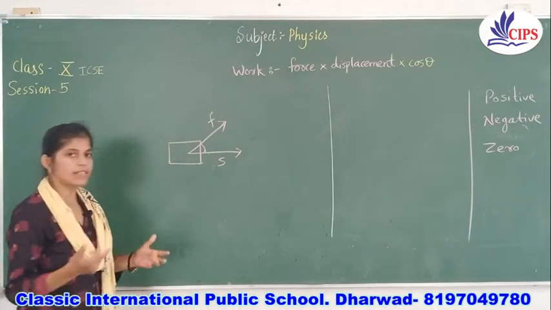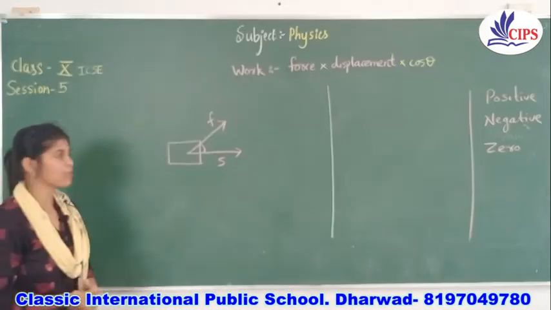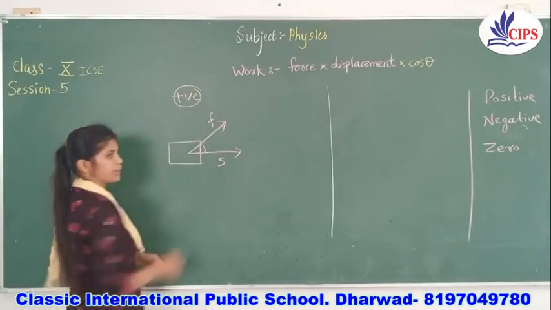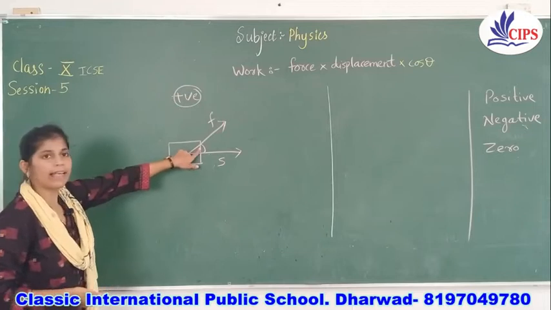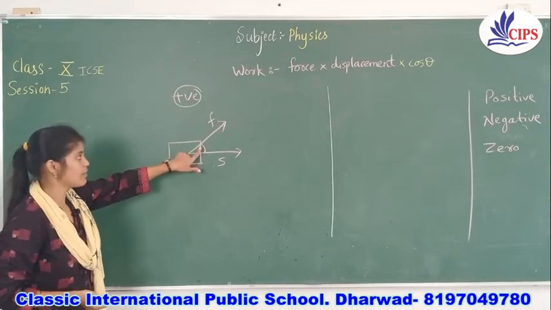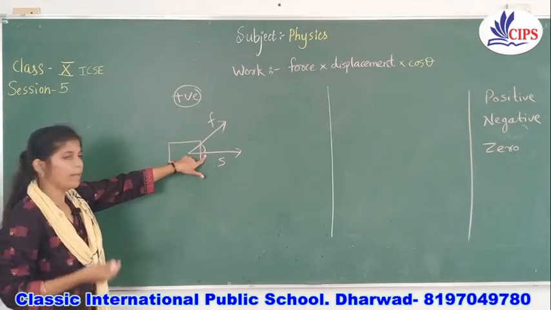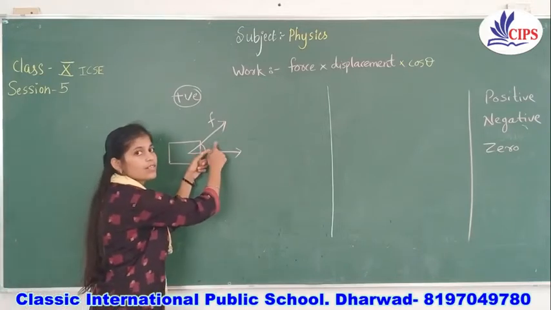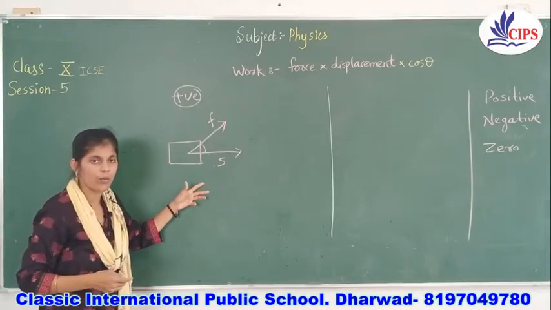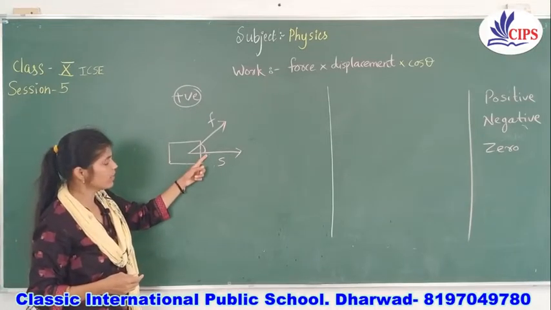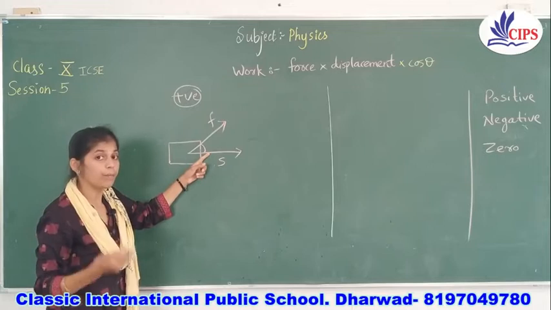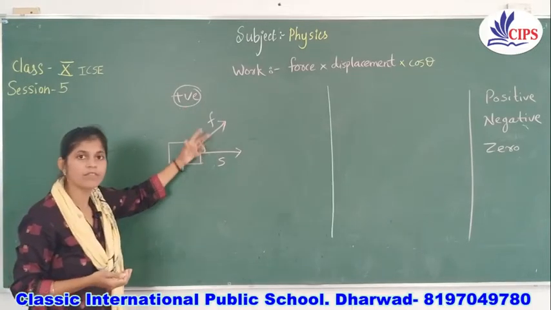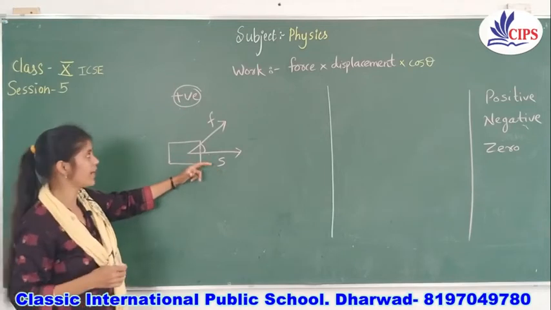So many of you will say negative, positive. Let me clear this point. This is an example of positive work. Why? Whatever angle it is, it is producing some angle. Maybe it is 60 degree. After solving that cos theta value, meaning cos 60, you will get the answer anyhow, right? So that's why you always get a proper answer in positive. So this answer will be positive. Afterwards I will give some sums also, so you can solve them yourself and get the answer.